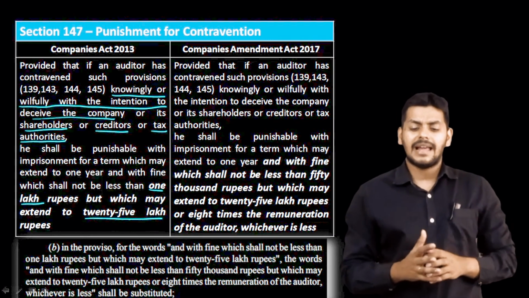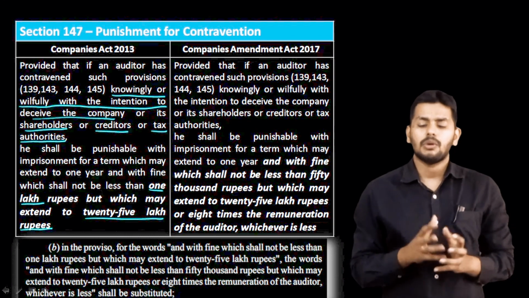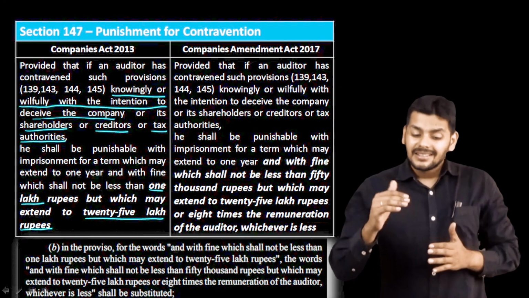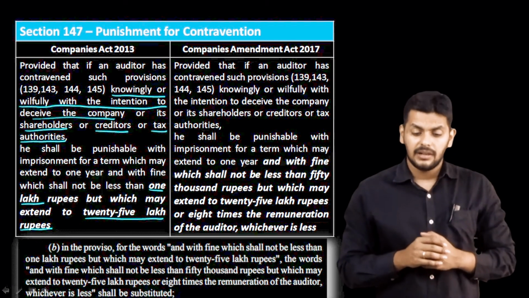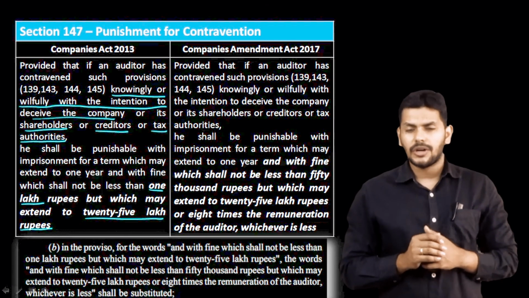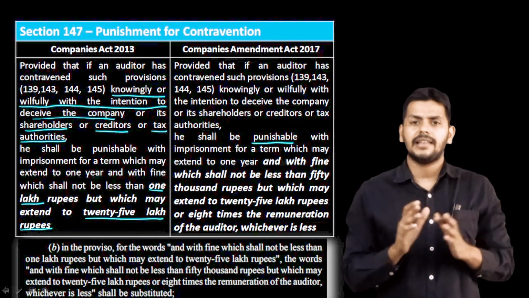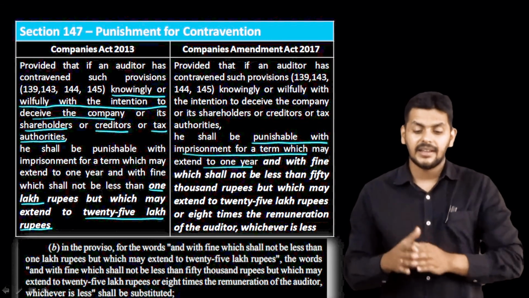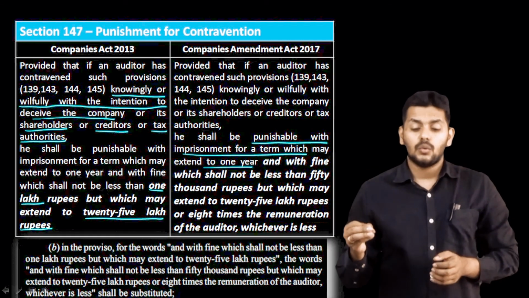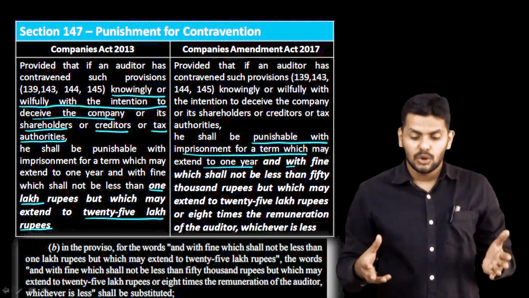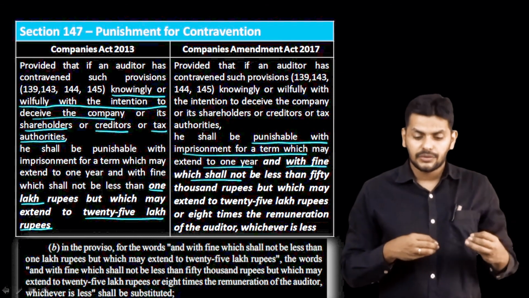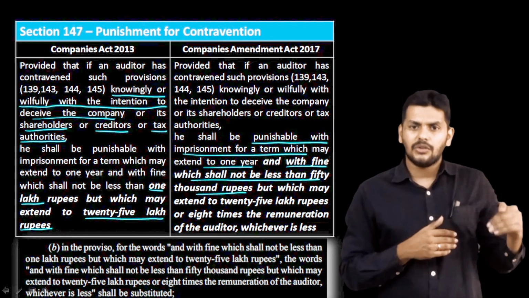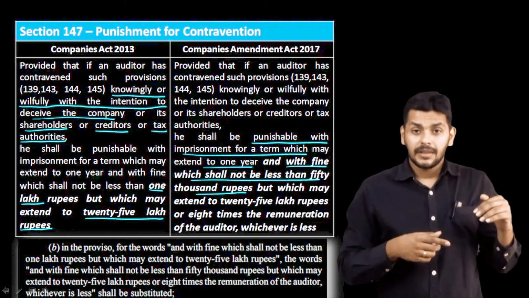What is the Companies Amendment Act 2017 provision? Provided that if an auditor, the same front text, he shall be punishable with imprisonment for a term which may extend up to 1 year. Till there it is all the same from 2013 to 17 Act. Where the changes come in is right here. With a fine which may extend up to 50,000 rupees. I mean the fine shall not be less than 50,000 rupees,